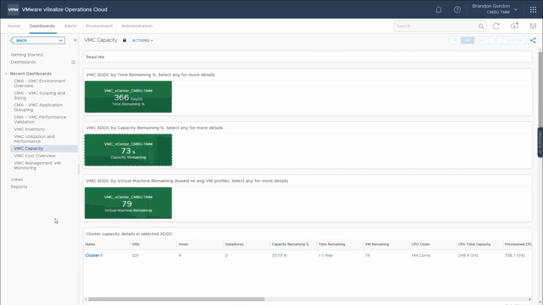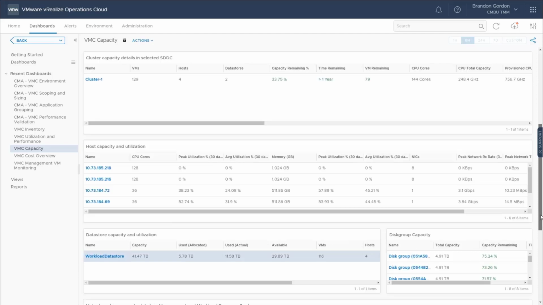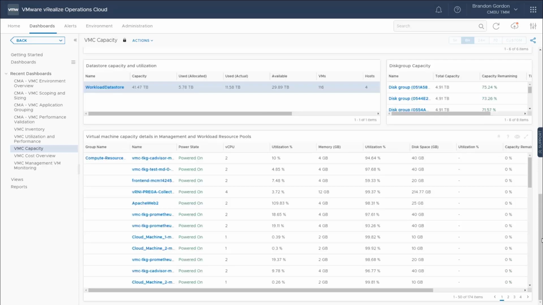This VMC capacity dashboard shows you the capacity of your SDDCs. So we can see my SDDC here has more than a year's worth of capacity remaining, has 73% capacity remaining, and it can fit 79 more virtual machines. So from a capacity perspective, it sounds like things are doing pretty good. Still got a year before I need to worry about anything, and I can still fit 79 more VMs. Scrolling down, we can see more details here. So the capacity for the clusters, the hosts, data stores, disk groups, as well as a list of all of our virtual machines from a capacity perspective as well.